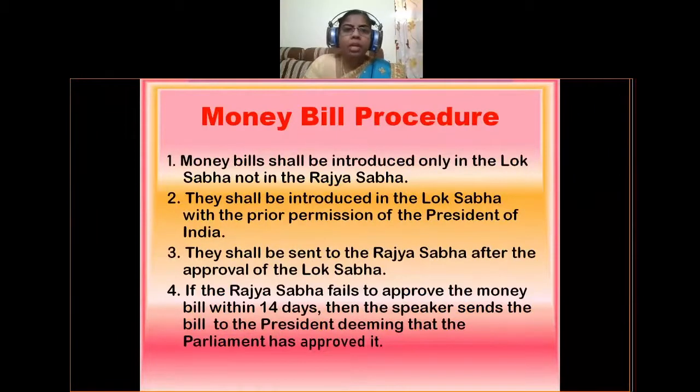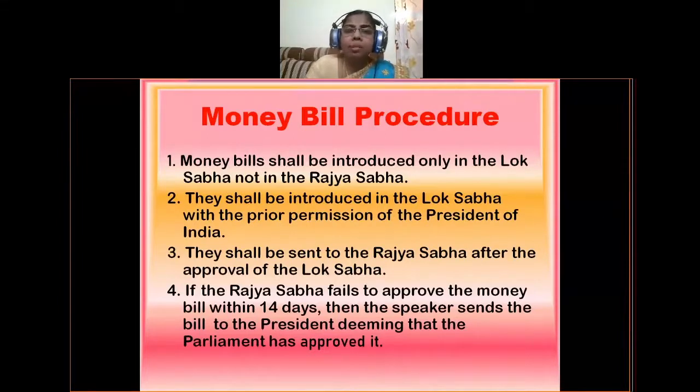So let us learn about the money bill procedure. There is a difference between ordinary bill and money bill making procedure. Okay, so let us see how a money bill will be introduced in the parliament. Money bill shall be introduced only in the Lok Sabha, not in the Rajya Sabha. That is the main difference between ordinary bills and money bills. Ordinary bills can be introduced either in Lok Sabha or in Rajya Sabha, but money bill shall be introduced only in the Lok Sabha, not in the Rajya Sabha. Okay, they shall be introduced in the Lok Sabha with the prior permission of the President of India. This is another difference between ordinary bill and money bill.